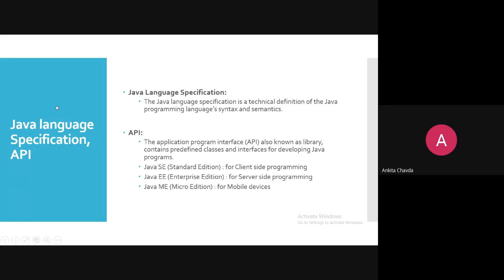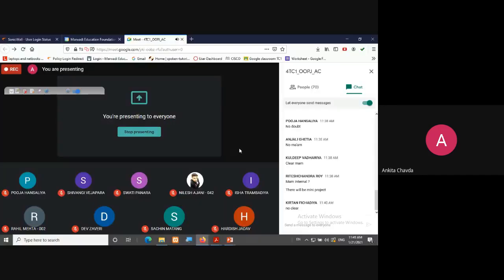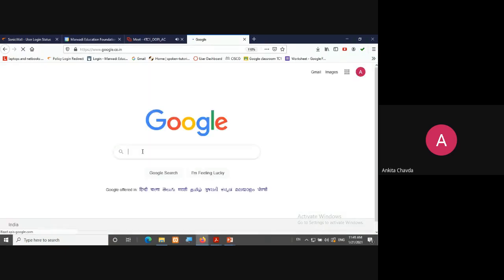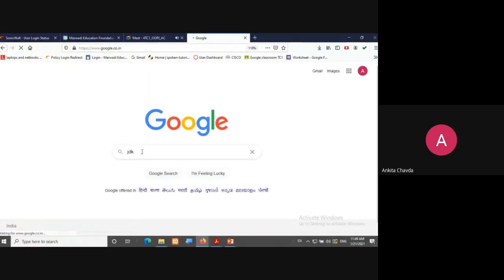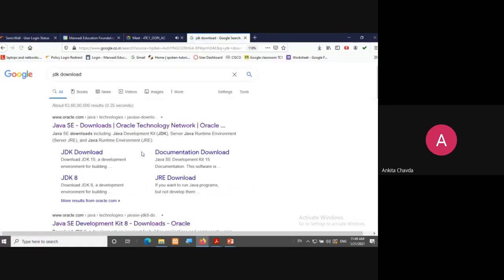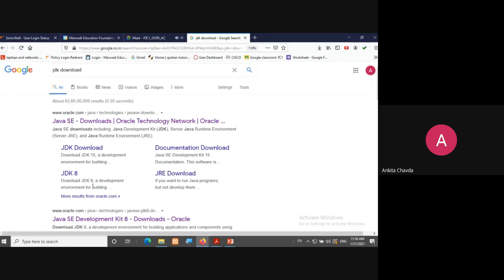So here, which software is required to run any Java program? For that, you simply write JDK download. Here, so many different versions are there, right? The latest was JDK 15. You can find JDK 1.something, then so many versions: JDK 8, JDK 13, JDK 11, 9.